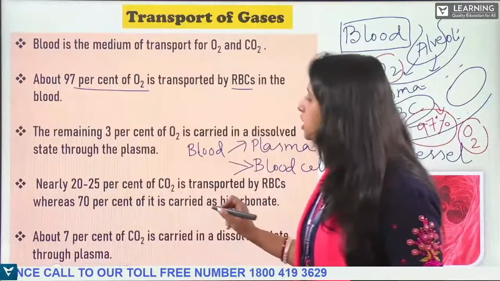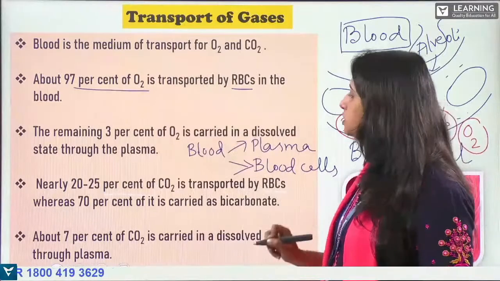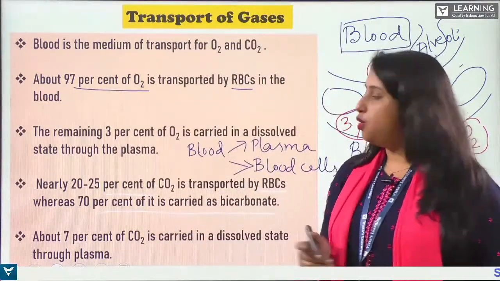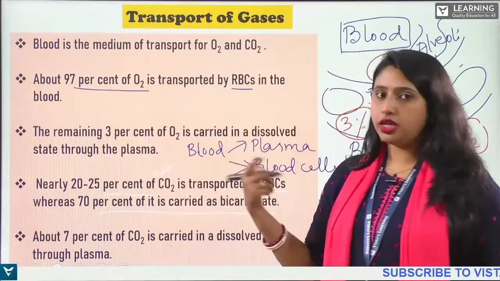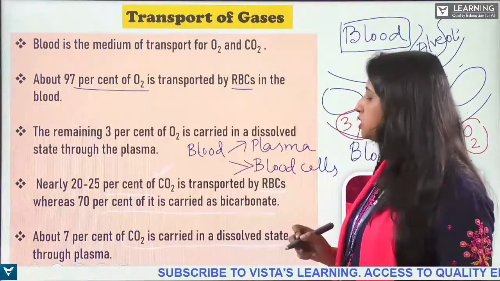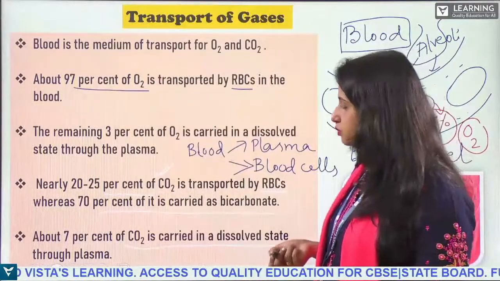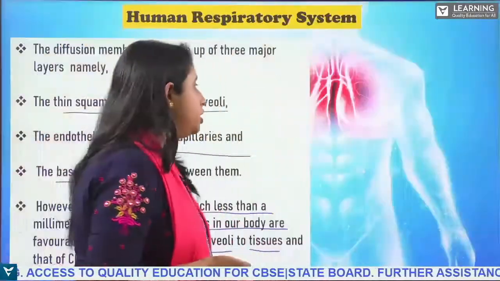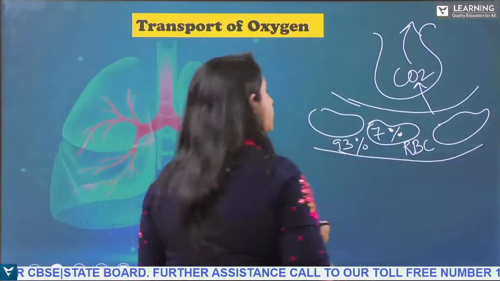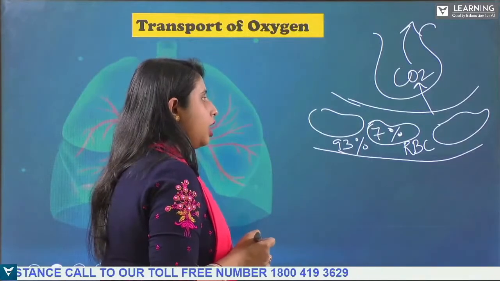So see here, nearly 20 to 25% of CO2 is transported by the RBCs, whereas 70% is carried as bicarbonate. We will understand this in the next topic. So about 7% of CO2 is carried in dissolved state through plasma, right? So 7% is carried by the RBC and 93% is dissolved in the plasma.